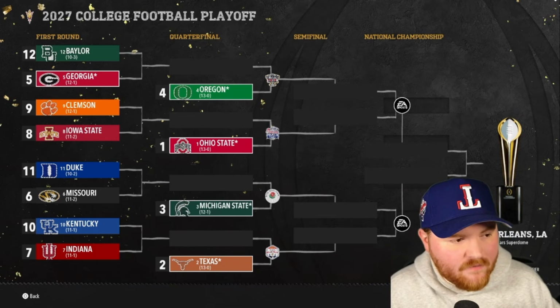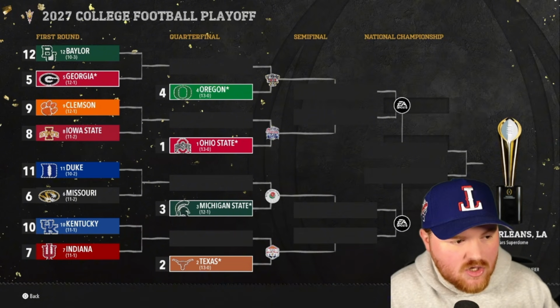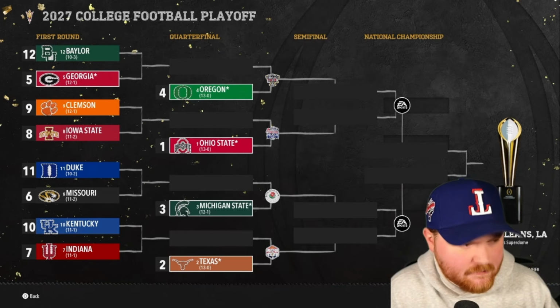Baylor and Georgia in the first round. We had Georgia, Oregon last year. Georgia is, of course, our defending national champion. So we'll see if we get that rematch in the second round, depending on what happens in that Georgia-Baylor game.